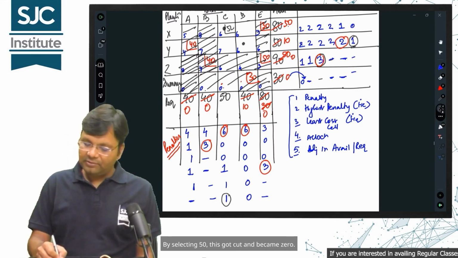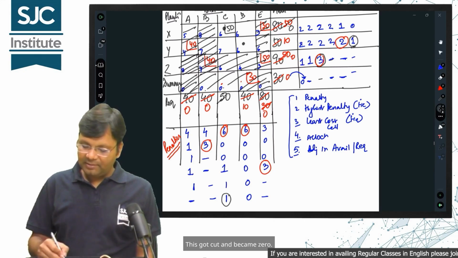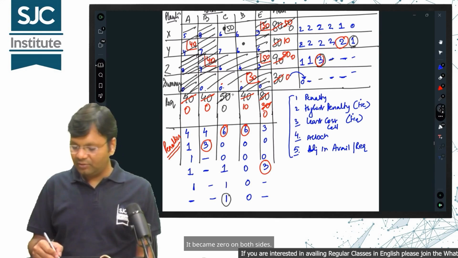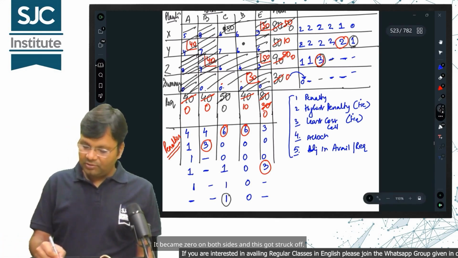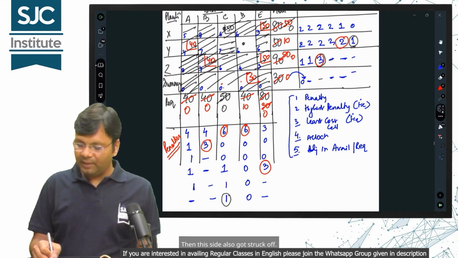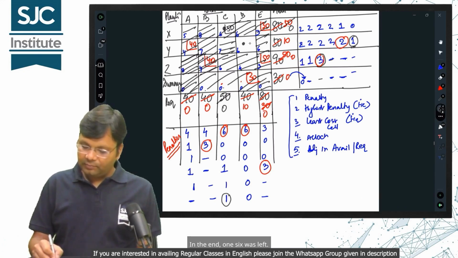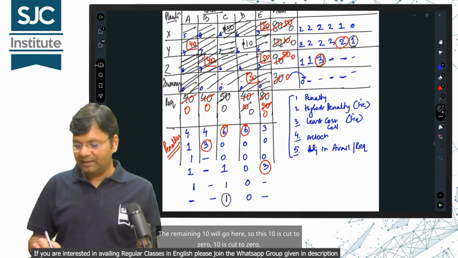By selecting 50, this got cut and became 0. This got cut and became 0. It became 0 on both sides, and this got struck off. Then this side also got struck off. In the end, 1 6 was left. The remaining 10 will go here, so this 10 is cut to 0, 10 is cut to 0.